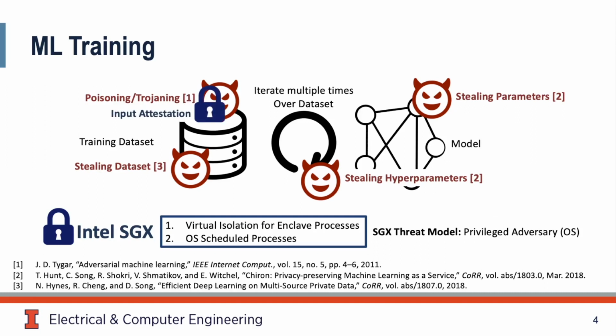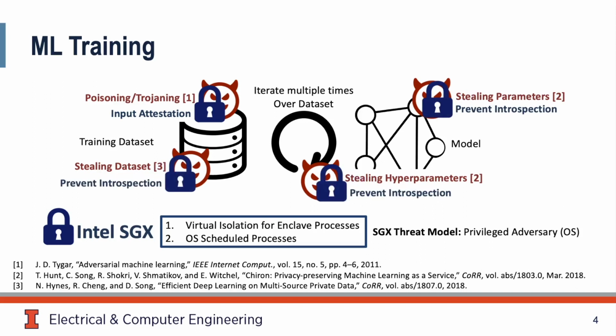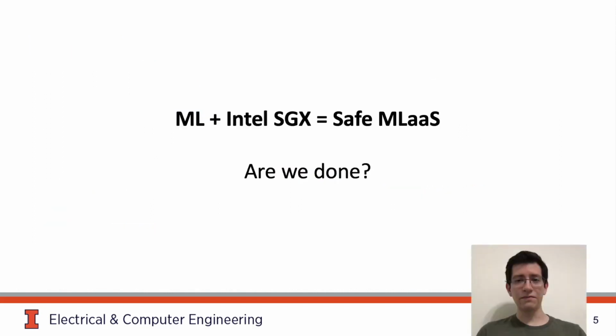We can prevent poisoning attacks through input attestation. And since SGX prevents introspection, we are protected from theft of parameters, hyperparameters, and the dataset. SGX can protect training from these attacks. Are we done? Well, spoiler alert, you're watching this talk, so you know the answer will be no.